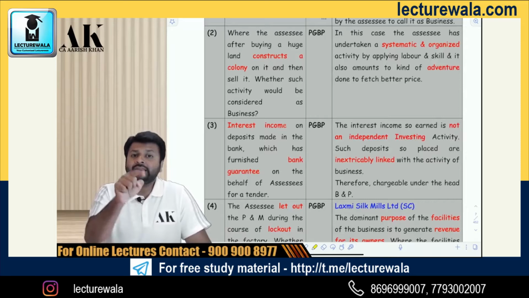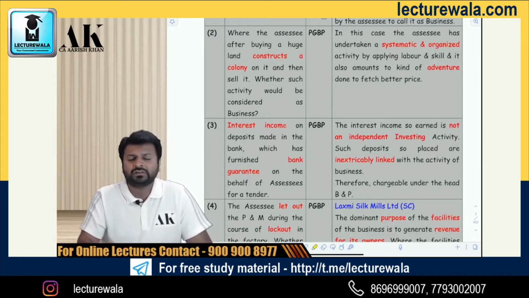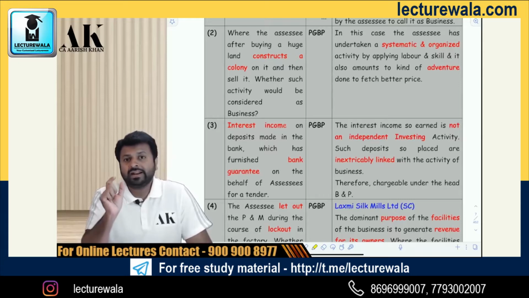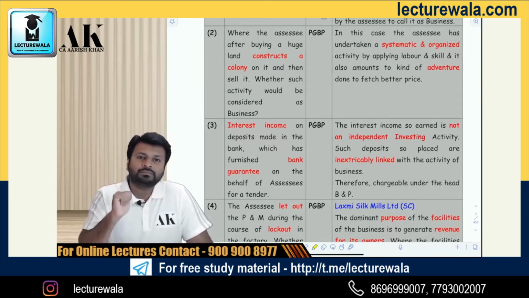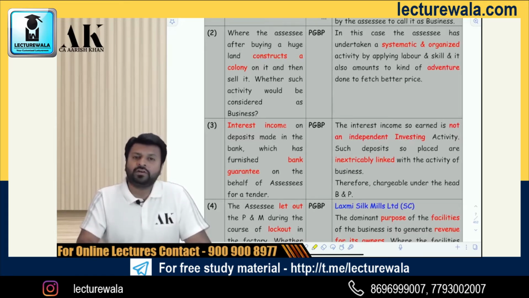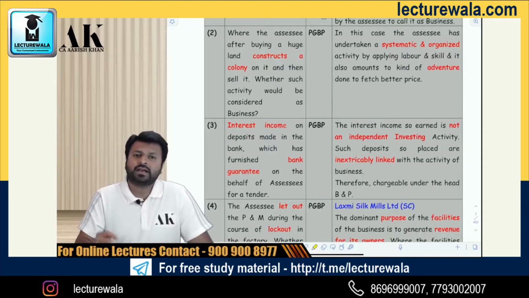For that matter, dividend is not a comparative matter. Dividend will always come under IFOS. Do you know what is written in IFOS for dividend income? Under section 56, subsection 2, you can go through that particular section if you want. That is the reason I am giving the citation to you all. Under section 56, subsection 2, it is written, dividend income will be covered under this head, full stop. There is no comparison with PGBP. There is no reference to PGBP for dividend income. It is directly written that dividend will be charged under this head.